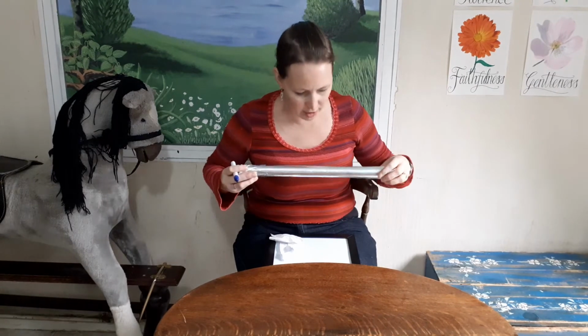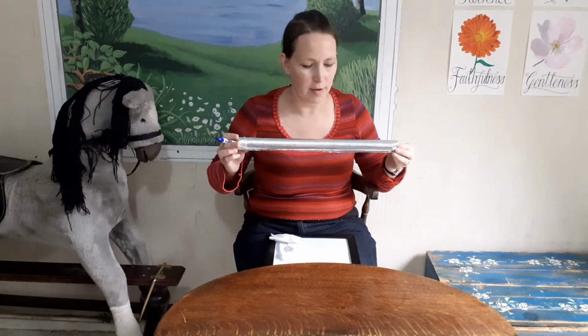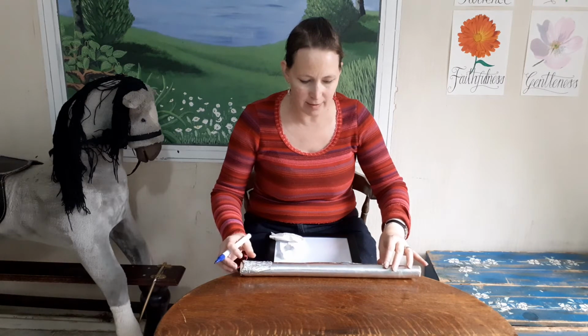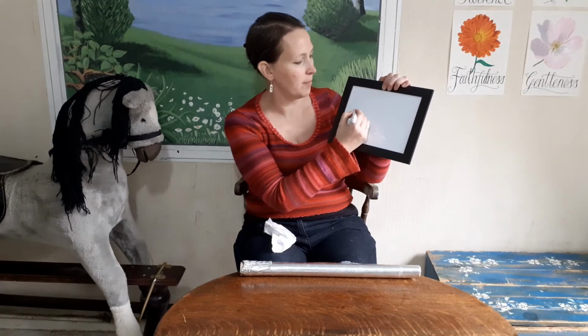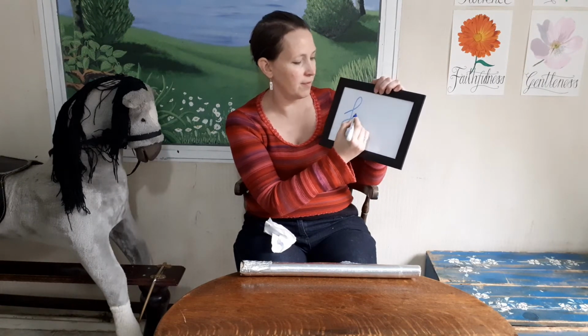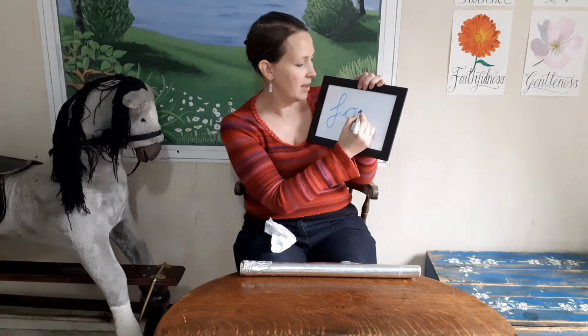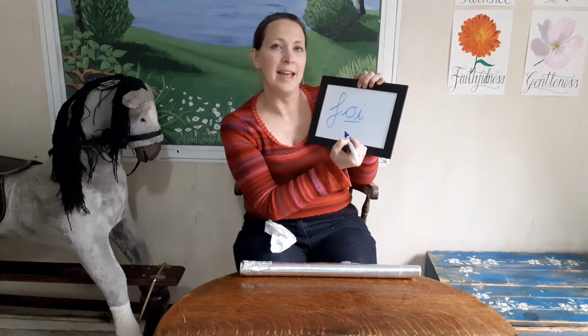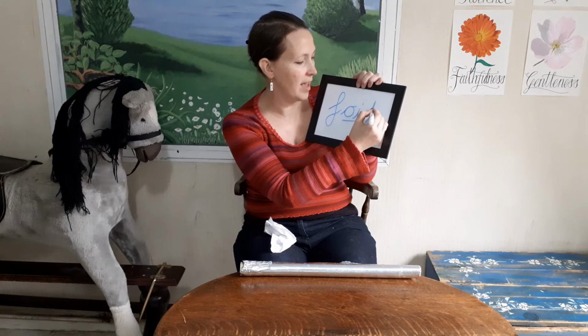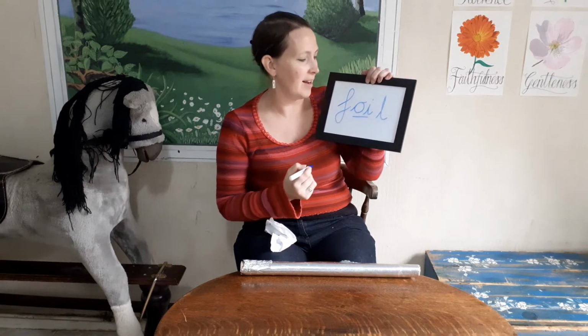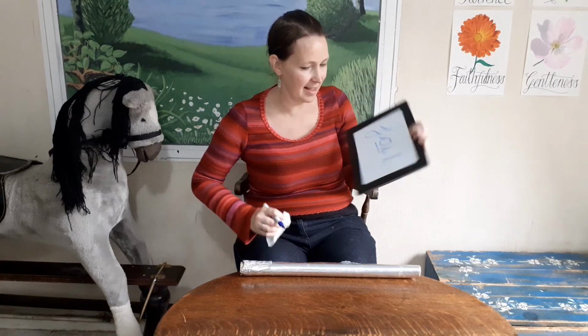Right, so something else that you might have in your kitchen is foil. You might call it aluminium foil. It's this shiny stuff that you put on top of food when you're putting it in the oven. And foil has an oi sound in the middle of it. Here we go. Foil. So it starts with a f. Then it has an oi in the middle. Oi, for oil. It has an l on the end. Foil. Well done. Foil. Fantastic.